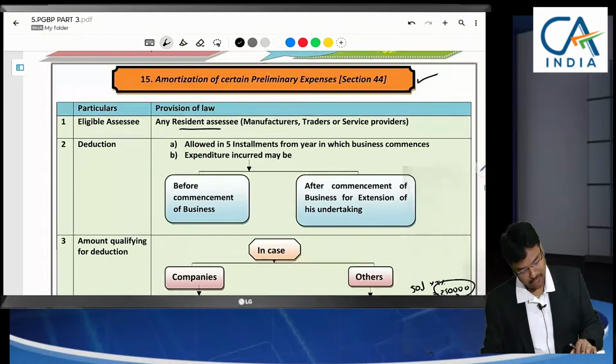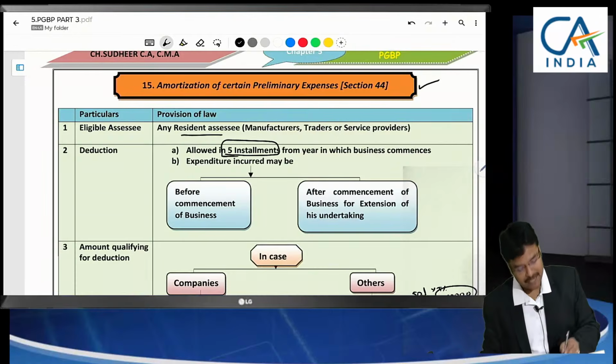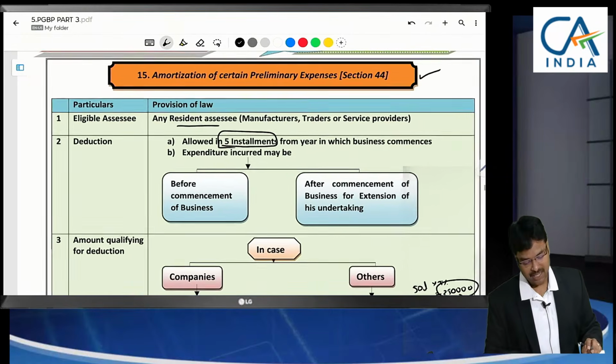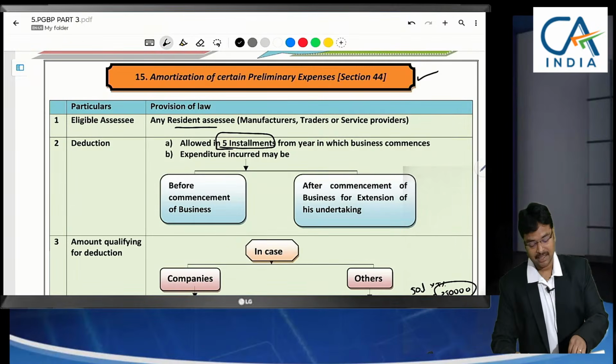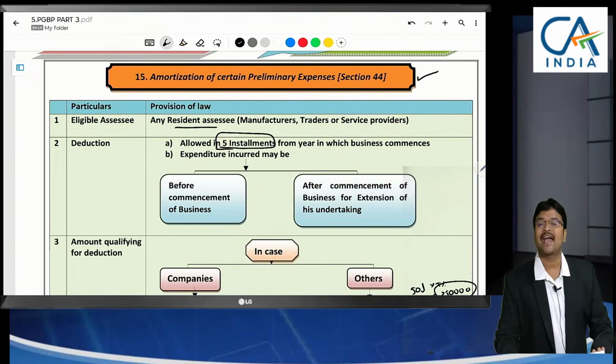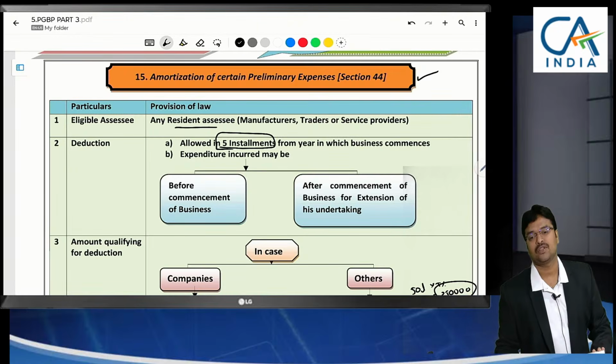That 2,50,000 also in 5 installments you have to claim, because this expenditure is towards a new project which is to be set up. That project expense you cannot claim in a single lot. You have to claim it in 5 installments, they are specified.